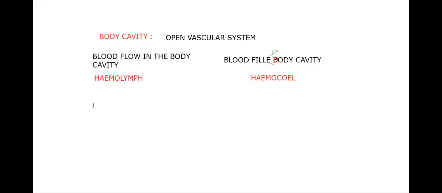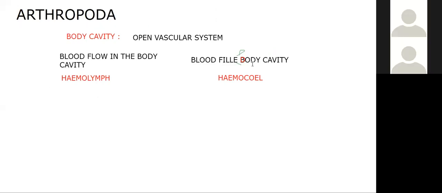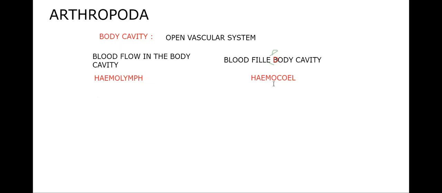You should remember it as hemolymph. What is hemolymph? Blood. Most of these organisms of phylum Arthropoda have white-colored blood, so that's why we call it hemolymph. Blood is called hemolymph, and the blood-filled body cavity is called hemocoel.